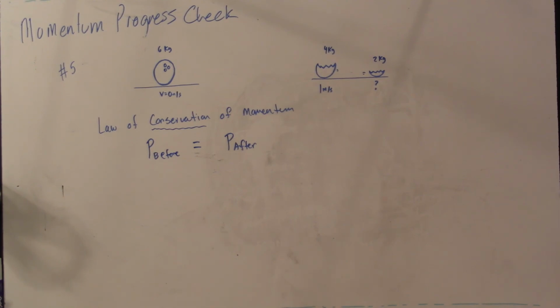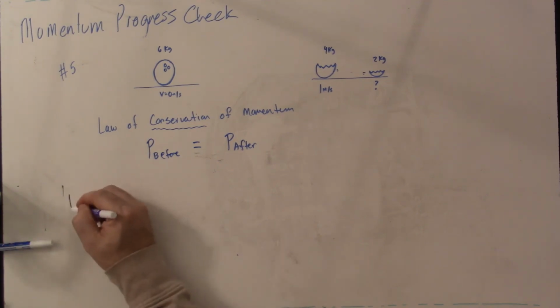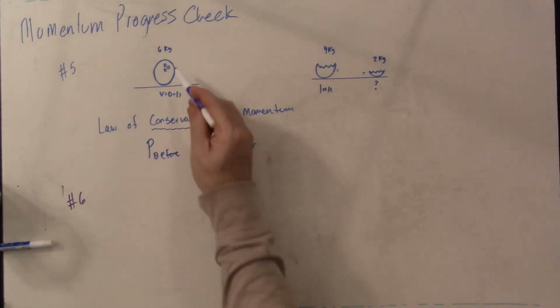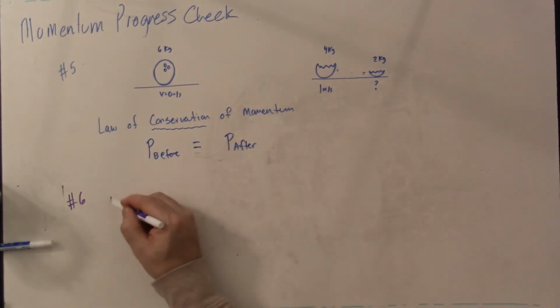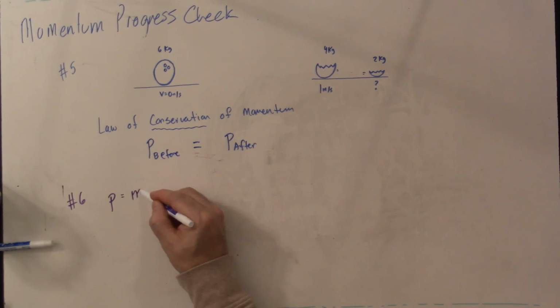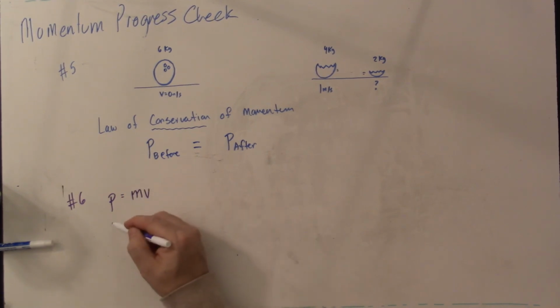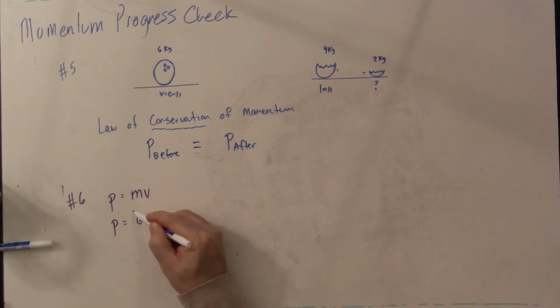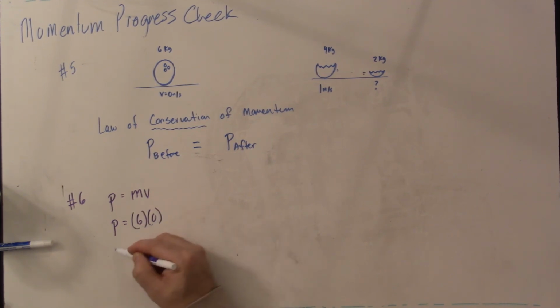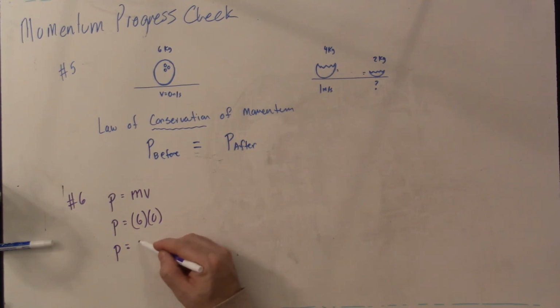Six asks, what is the total value of momentum before the collision? Well, let's check. What's happening on the before side? We have just the bowling ball. If I want to calculate the total momentum, I'm going to take the total mass times the velocity. The total mass is 6 kilograms, but what's the velocity? 0. That means the total momentum before is equal to 0, and that's kilograms meters per second. So because nothing was moving, the total momentum has to be equal to 0.